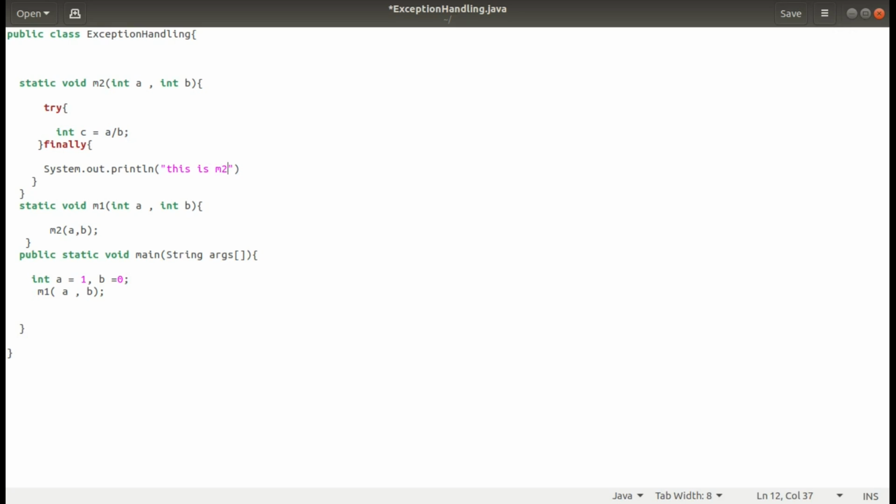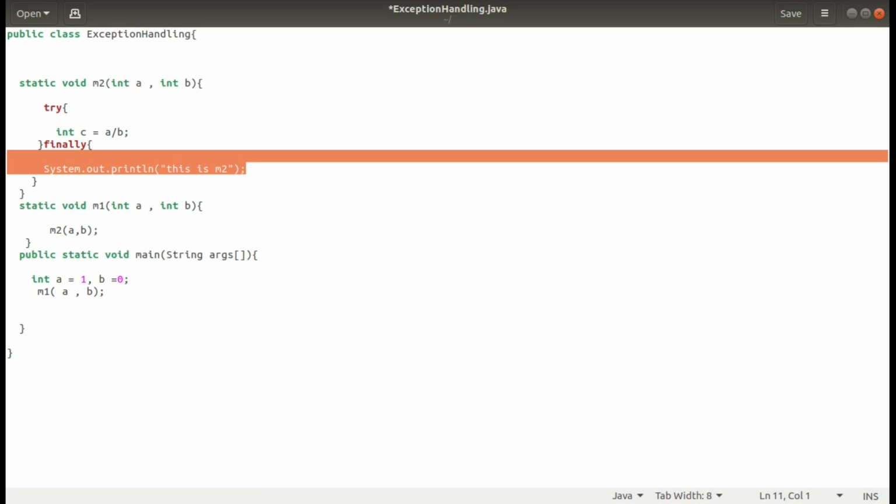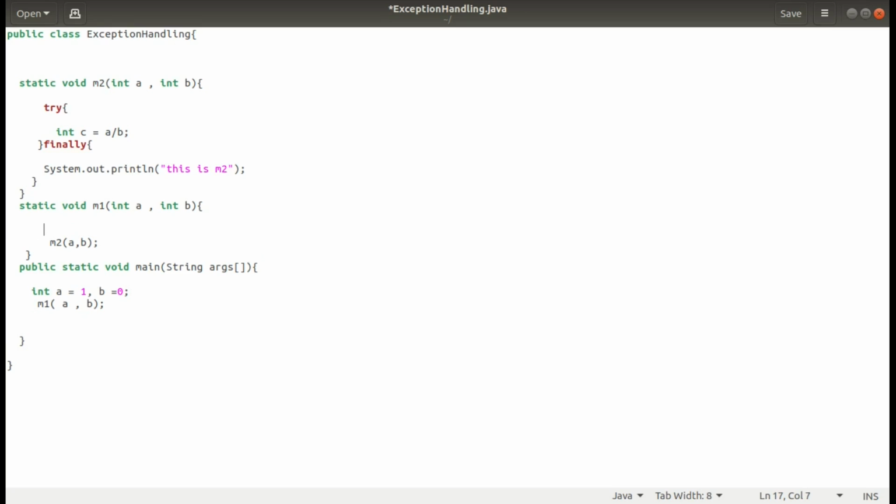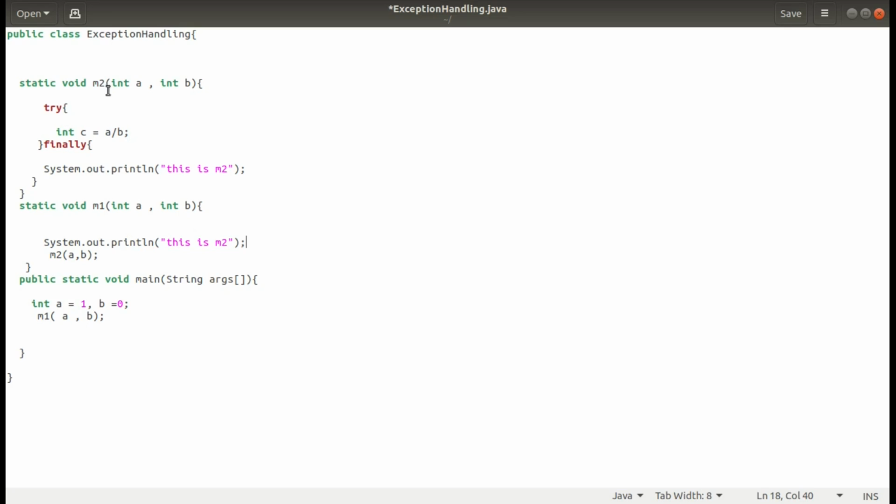Again we are copying this part and writing here, we are in the m1. And again we are calling here, we are within main, to check the propagation. So save it.